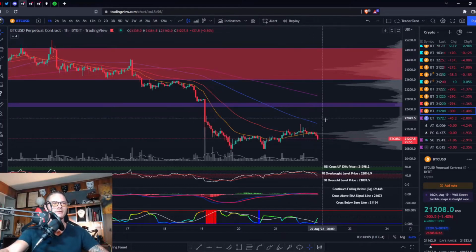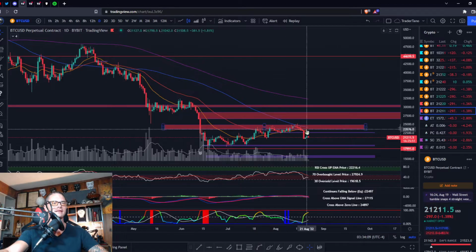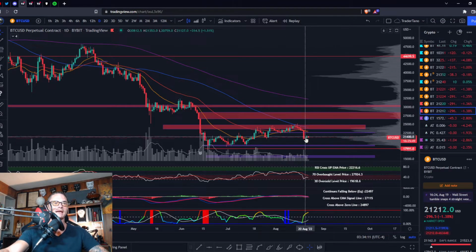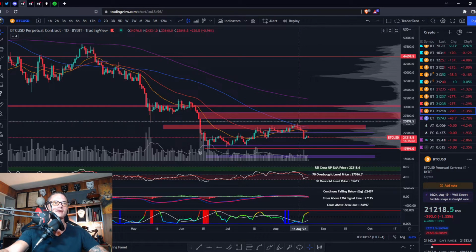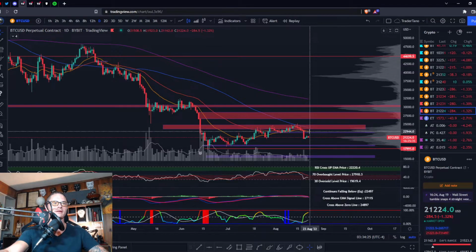All right, so here we have Bitcoin on Bybit on the daily. We have made a lower low. Your moving averages, the 21, did just cross the 50 right before this last dump. All your major moving averages are now below each other and pointing to the downside.